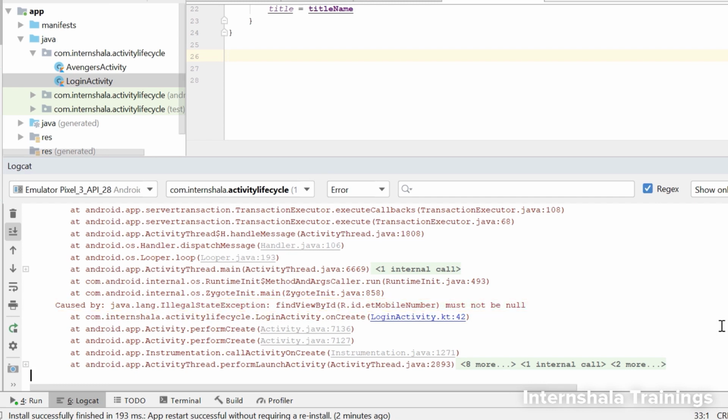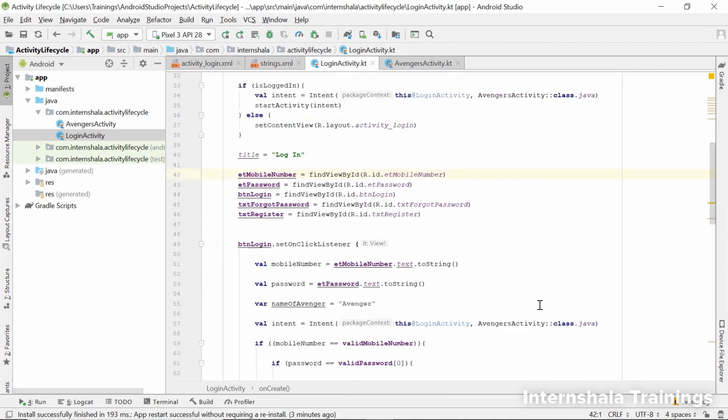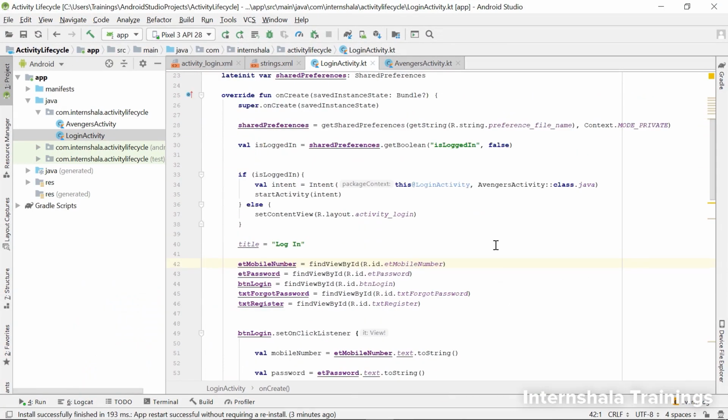Why are we getting things null now? Anyway, let's understand what happens here. This is the line that has the activity's name, so the error must be written somewhere here. We can simply click on this blue line here to go directly to the line that is causing the error. Looks like that once we press the back button, the app goes back to the login activity, but the code pushes it back to the Avengers activity since the value of shared preferences becomes true.